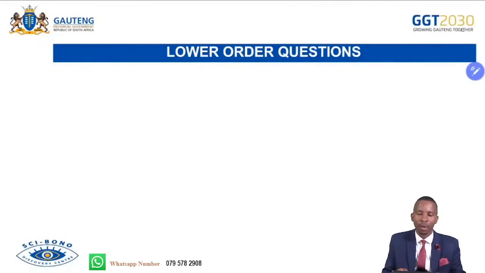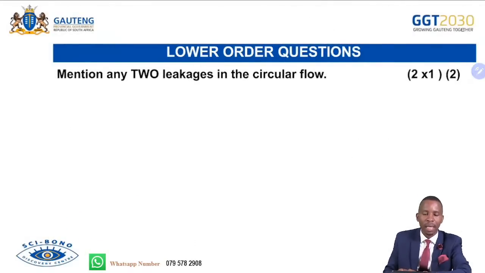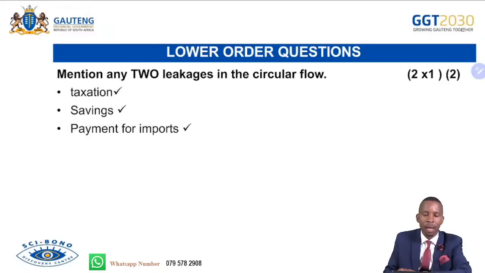We continue with the lower order. Mention any two leakages in the circular flow. That's when we have taxation, savings, and payment for imports. You can turn this around to the middle order. Briefly describe the concept of leakages. Higher order: how can leakages affect or impact the economy? Now you have to think of the impact of leakages, all of them here.